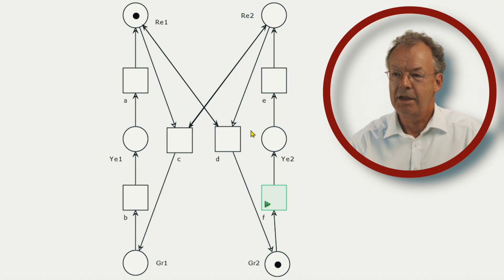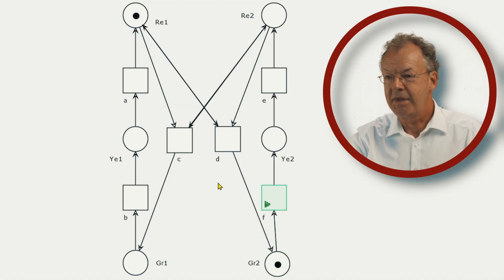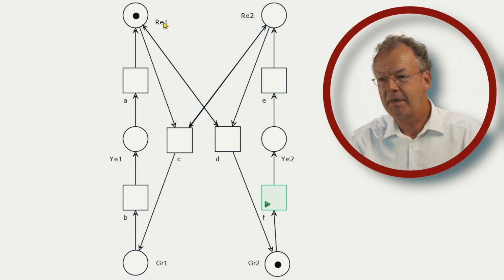Firing sequences are simply words over the alphabet of transition names. Each Petri Net defines a language that contains all firing sequences that can be created using it. So here is the traffic light Petri Net with its initial marking. There's one token in red 1 and one token in green 2.